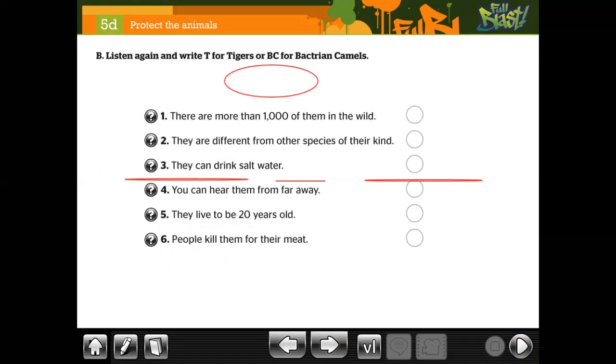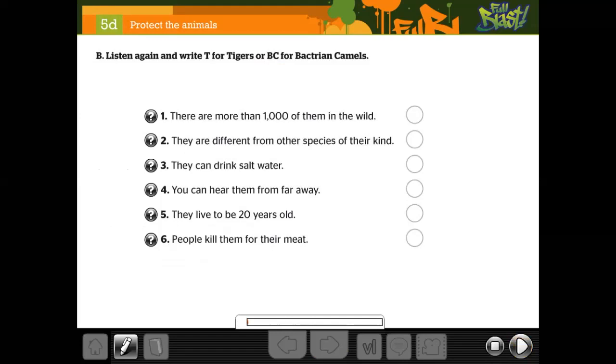Okay, pay attention to this. Here, you're going to listen again and tell me T for tigers, or BC for Bactrian camels, okay? Here you have, there are more than 1,000 of them, hay muchos más que 1,000. They are different from other species, otras especies diferentes. They can drink salt water. You can hear, es escuchar, oír, them from far away. They live to be 20 years, vivir, live. And people kill, es matar, them for their meat, okay? You're going to remember T for tigers, BC for camel.